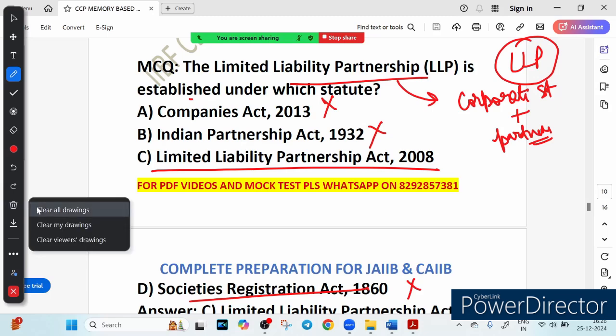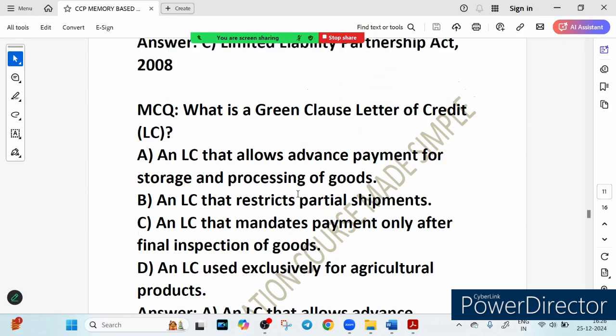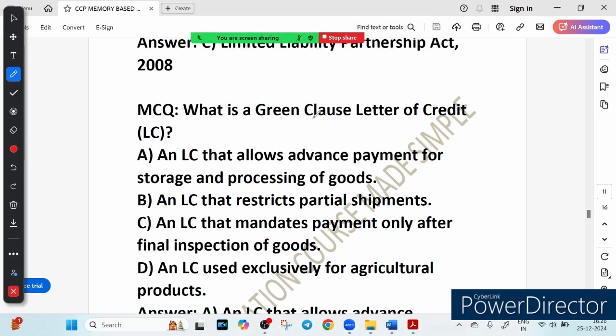What is the green clause LC? The next question asked is, what is the green clause letter of credit? You have been provided with four options. First of all, let me provide you an explanation. A green clause LC is a specific type of LC that allows the exporter to receive advance payment for certain goods, certain costs, before the shipment of the goods.